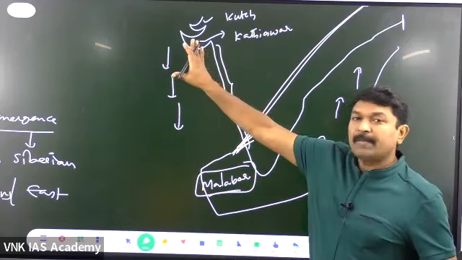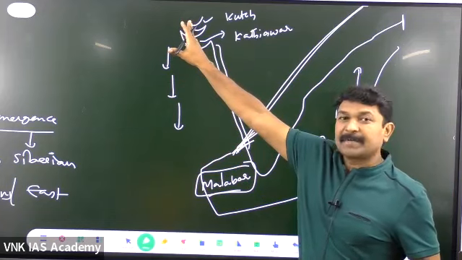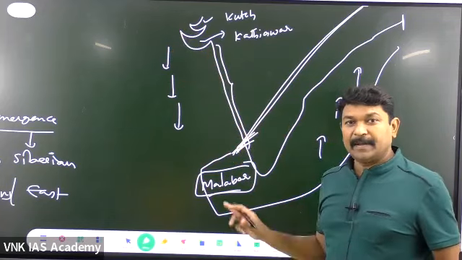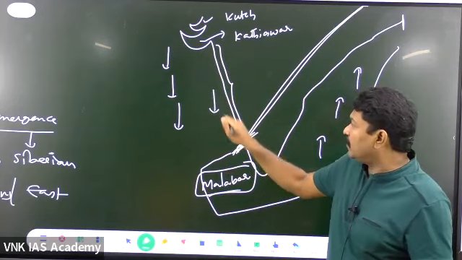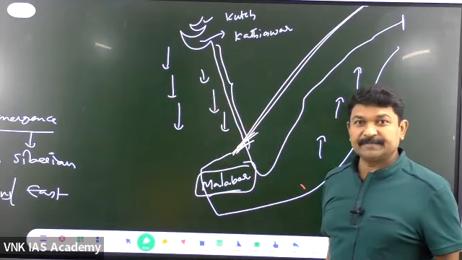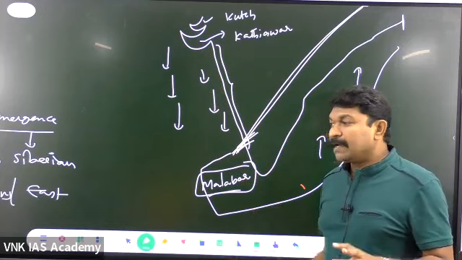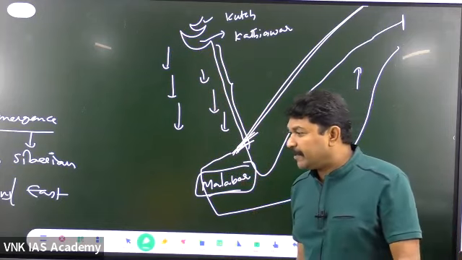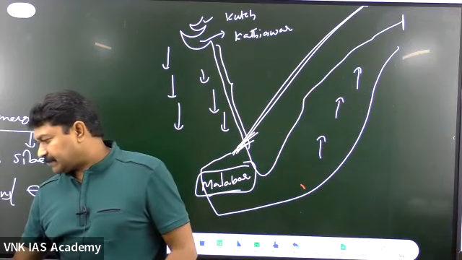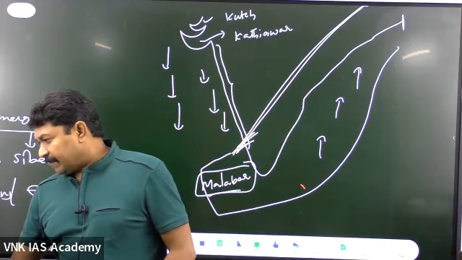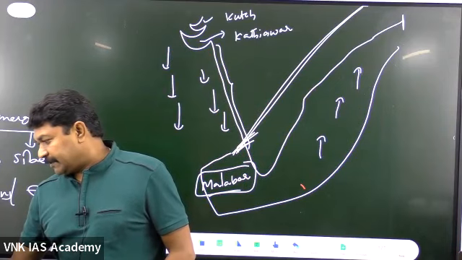When you are talking about the area right from Kutch till Malabar, nothing but till the Mangalore region, it is submergent in variety. All of them are submergent in variety. But Malabar is emergent in variety. Malabar is having some emergence in nature.